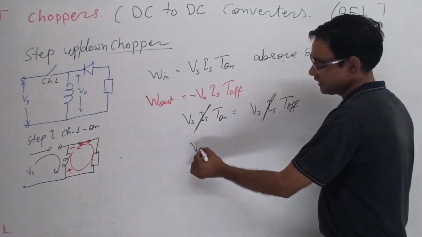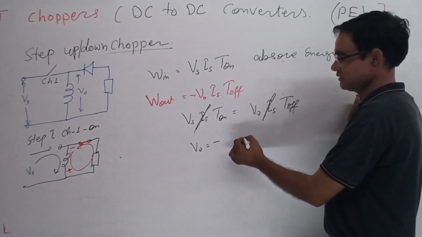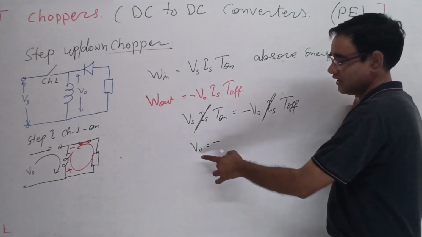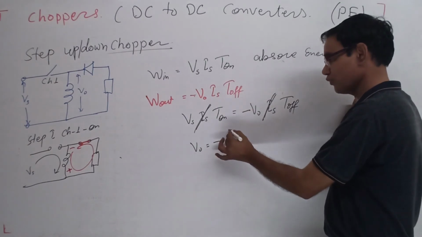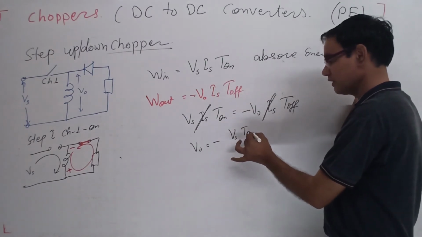So the output voltage is equal to minus Vs T on upon T off.